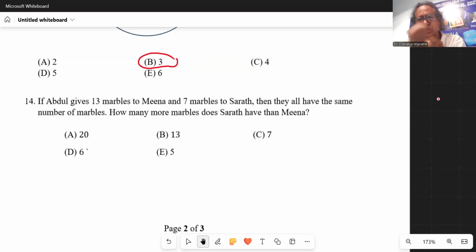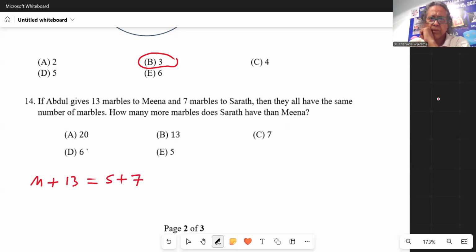These marbles came from Abdul. So we can record this information. 13 marbles Mina got, so we can write M for Mina, and Sarat got 7. Now they have the same number.